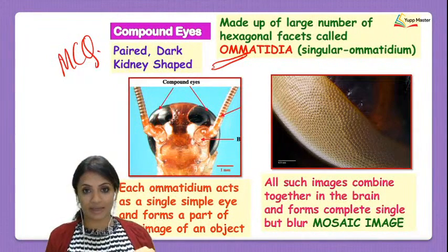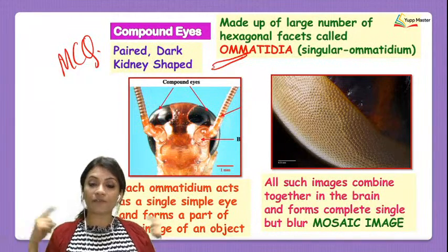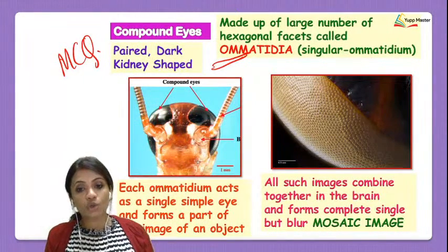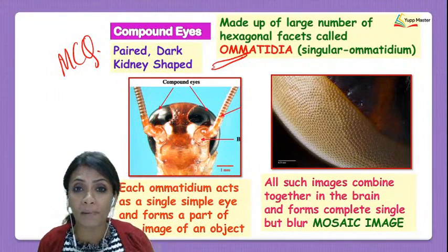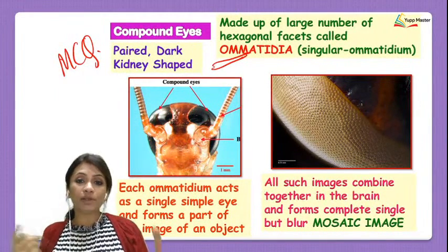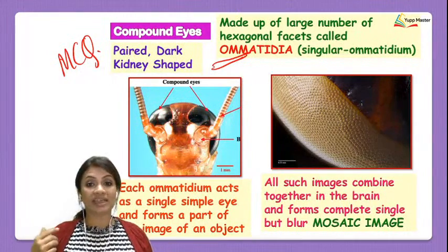But one thing is there: along with this increasing field of vision, the cockroach's vision is actually going to be a bit blurred. So although it is able to see more, it is not able to see clearly.